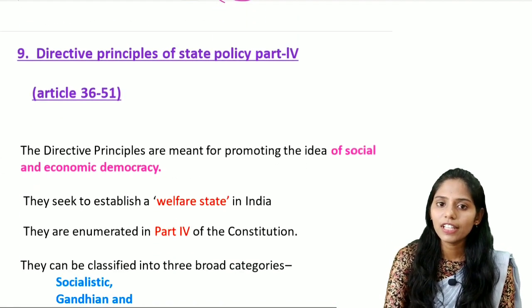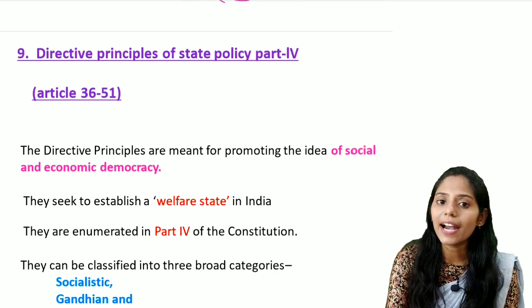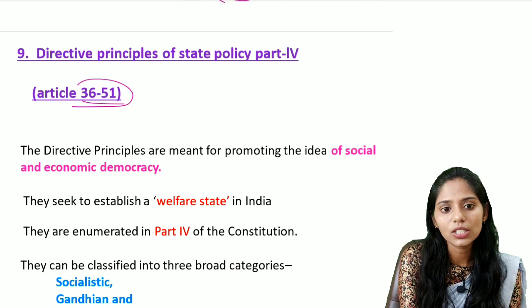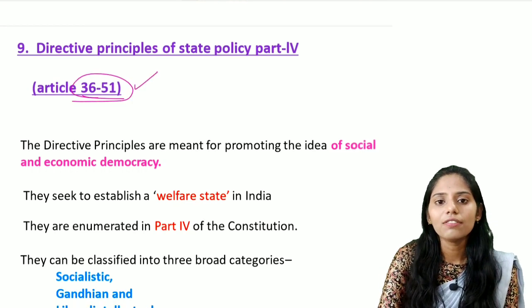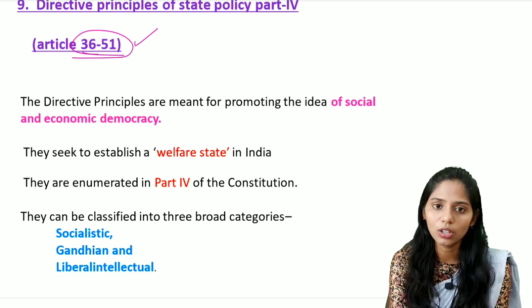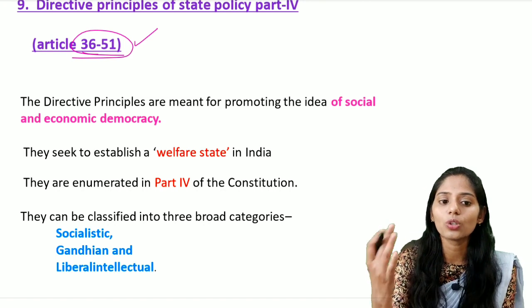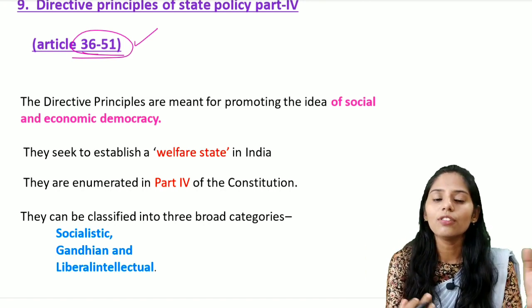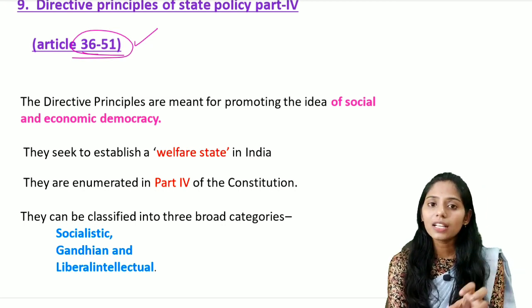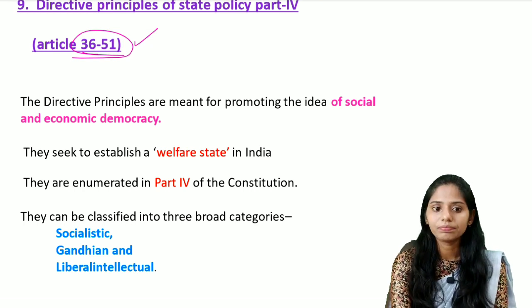And the next important feature is the Directive Principles of State Policy, enshrined in Part 4 of the Indian Constitution, which includes Articles 36 to 51. The Directive Principles are one of the novel features of the Indian Constitution, and they are mainly meant for promoting the idea of social and economic democracy. Fundamental rights mainly provide political democracy, but the DPSP is for economic and social democracy.